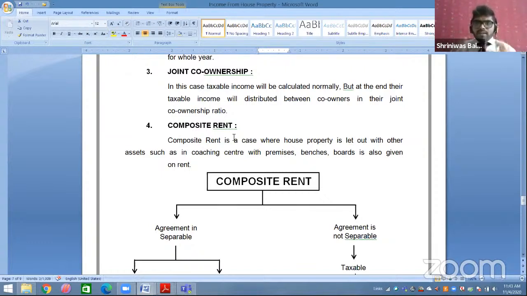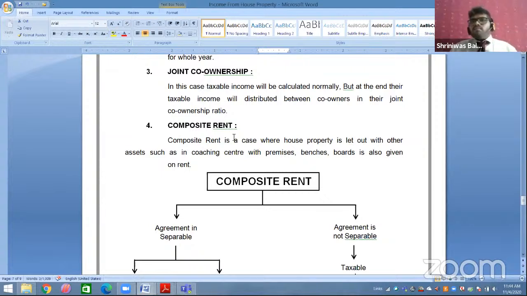Then whatever taxable income results, that income will be distributed among all the co-owners in their co-ownership ratio. For example, X has 60% ownership and Y has 40% ownership. So whatever the income is, the 60% part will be taxable in the hands of X, and the 40% part will be taxable in the hands of Y. So that is your co-ownership. At the end, whatever income you receive will be distributed between them in the co-ownership ratio.